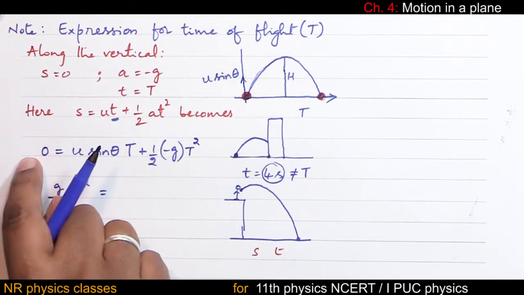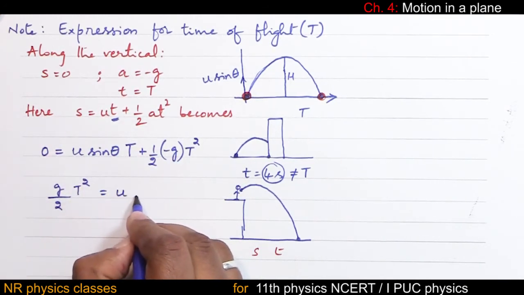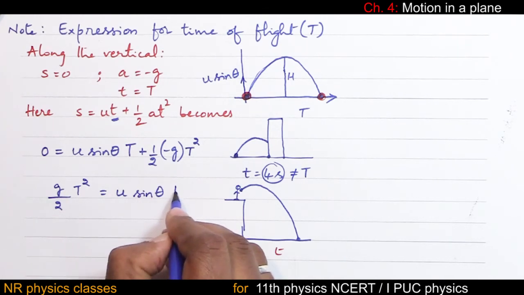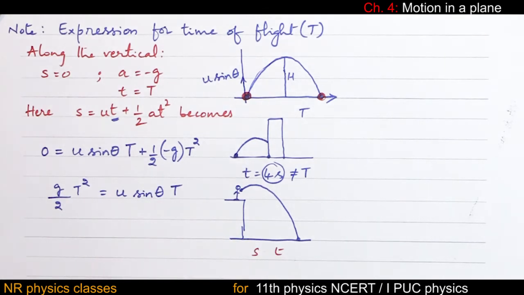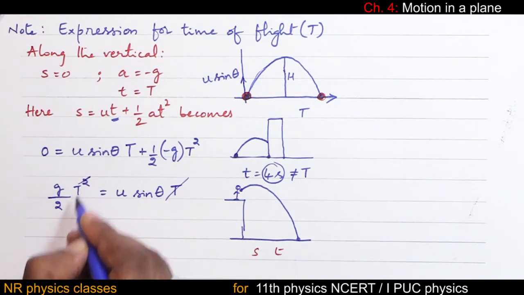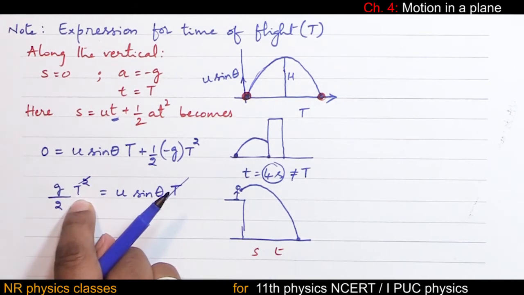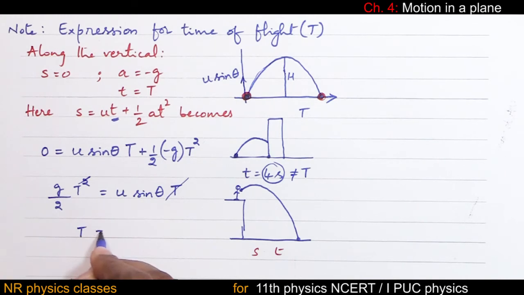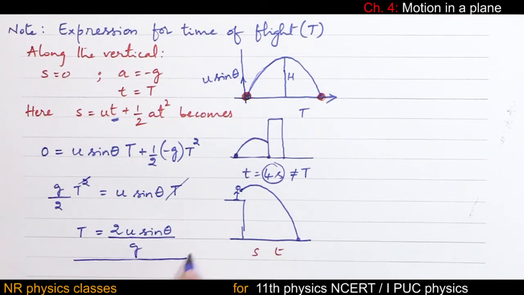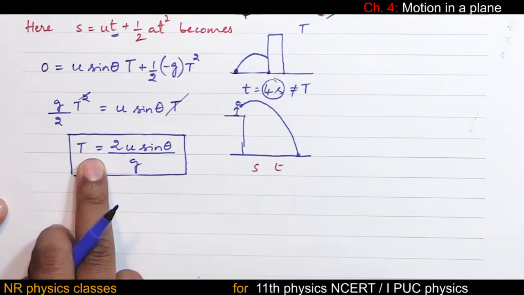This minus becomes plus. Remaining is u sine theta into T. So T gets cancelled. There is T into T here. Therefore T equal to, 2 goes to the other side, 2u sine theta by g. This is the expression for time of flight.